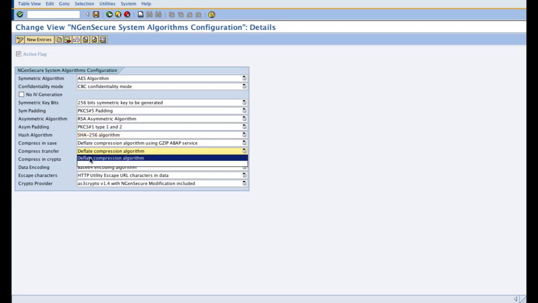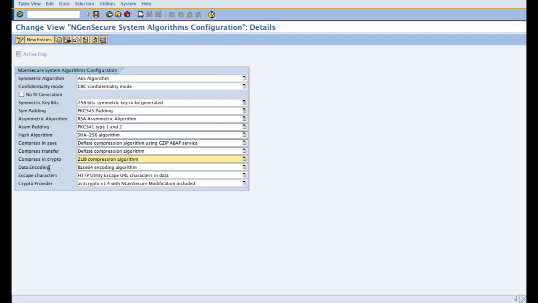So you need to choose the deflate compression algorithm as default, because the crypto tool as well as SAP ABAP both use the deflate algorithm as the default compression algorithm. Next, the compression used in the crypto tool itself before executing the encryption process is the zlib compression algorithm as a default.